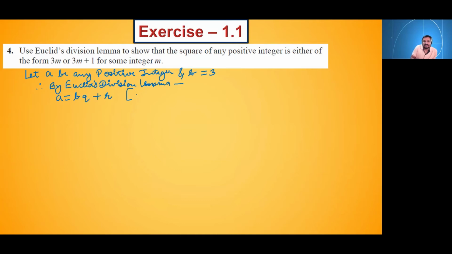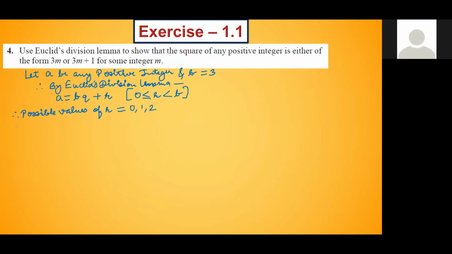And what is the condition for r? r should be greater than or equal to 0, but it should be less than b. Okay, so tell me the possible values of r for this case. Yes, 0, 1, 2 are the possible values.